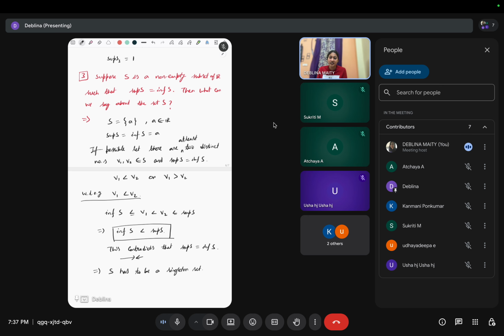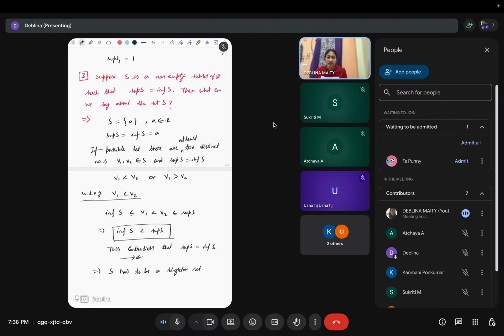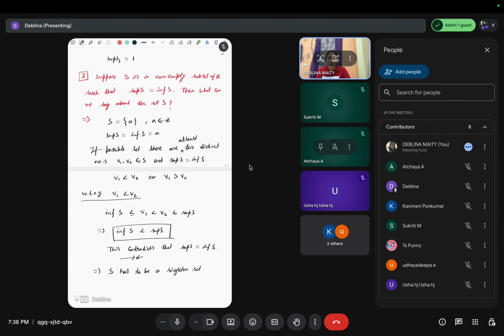For a singleton set this is clear, but we have to prove the singleton set is the only possibility. That's why we have proved this. I hope you have understood this, right?